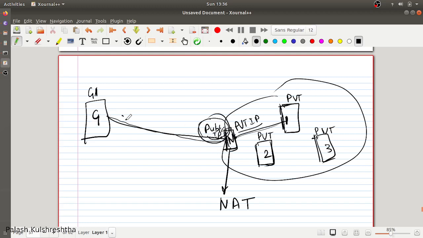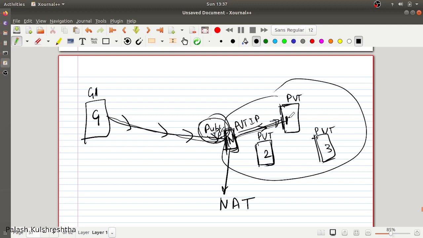And when the response comes back from google.com, NAT knows which originating server had sent the request, so it can respond to that server only. NAT is a bit more complicated than this, but this is enough for you to understand how it happens. We're not going to go deeper in this.